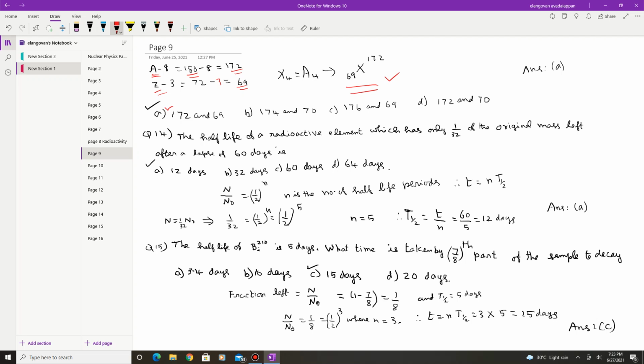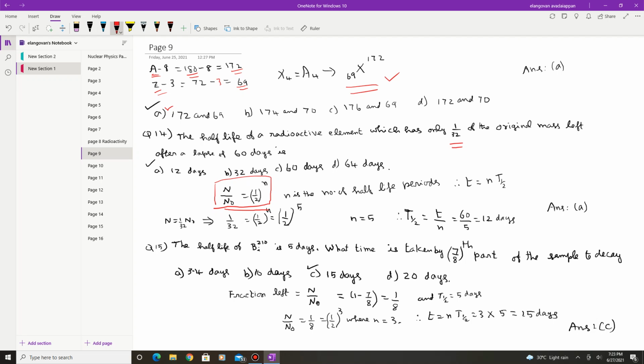Next question, question number 14. The half-life of a radioactive element which has 1 by 32 times of the original mass left after a lapse of 60 days is. So there are 4 options given. Now N by N naught. So this is an important formula you must remember. So once you use this formula, the problem may be calculated very easily.